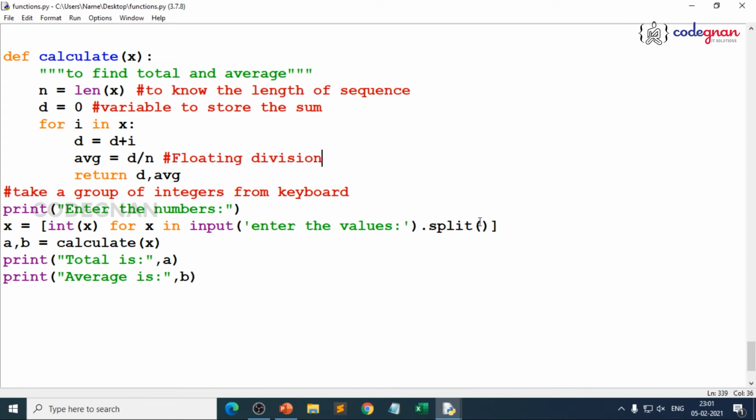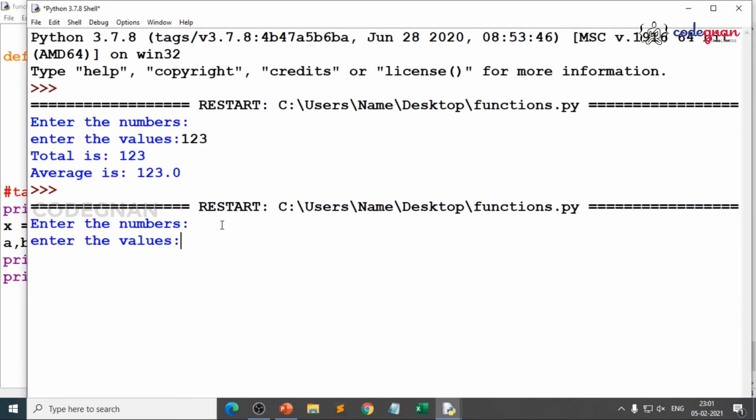So this means you need to pass empty space. That means you need to give one space. 1, 4, 5, 8. Okay. What is the sum you should get? 4 plus 1, 5, 10, 18, right? No, again total is 1 and average is 0.425.